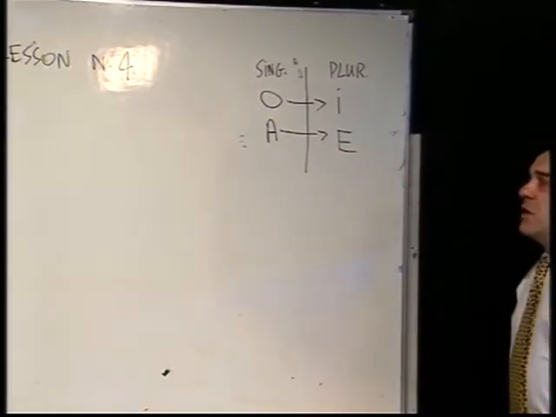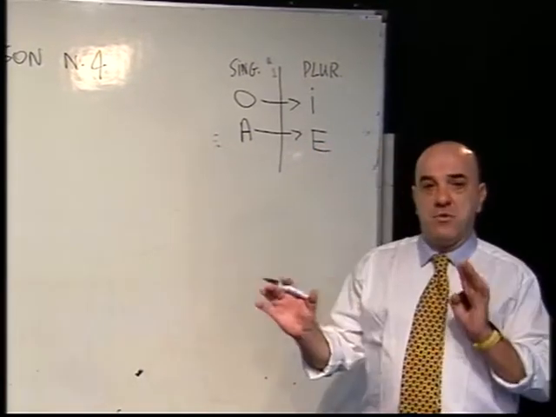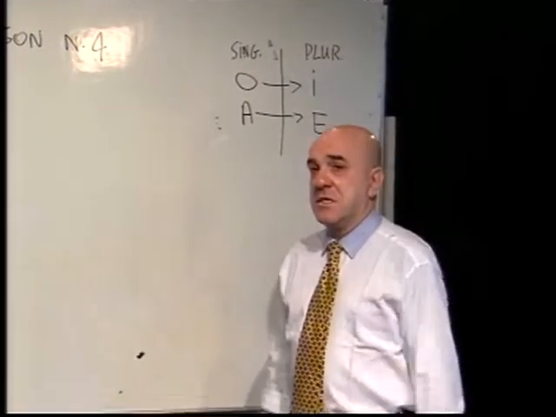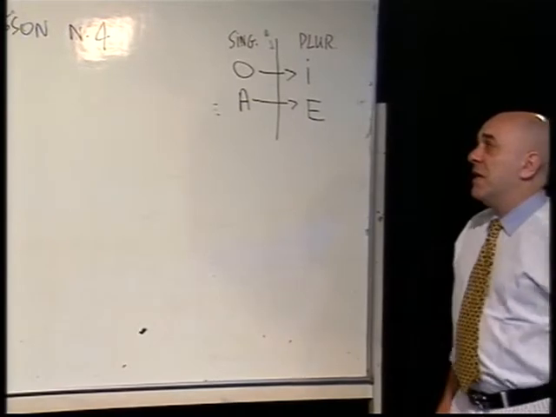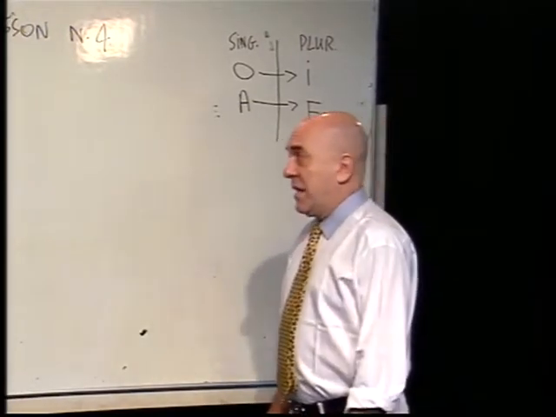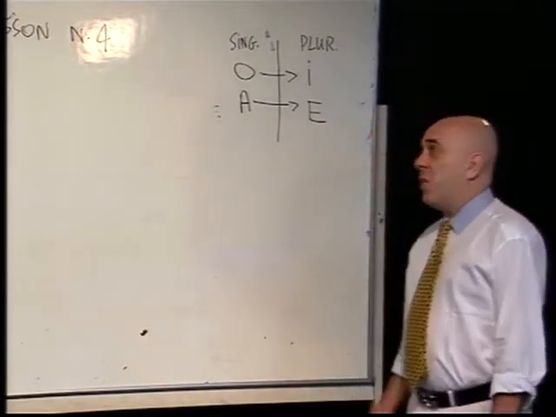So today we are talking about the articles. There are two different types of articles, same like in English: indeterminative articles and determinative articles. Today we start with the indeterminative one.